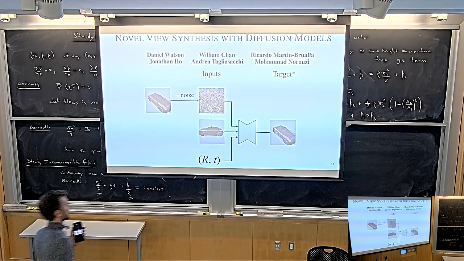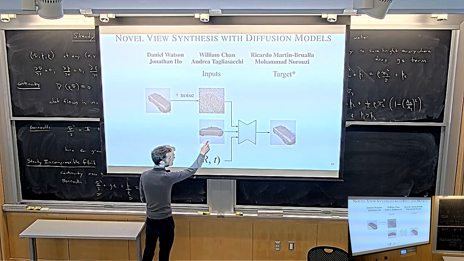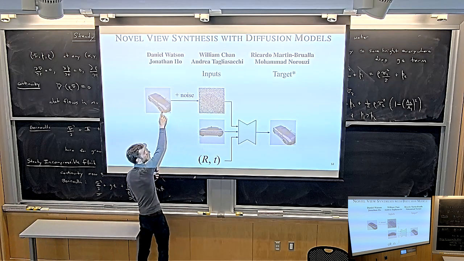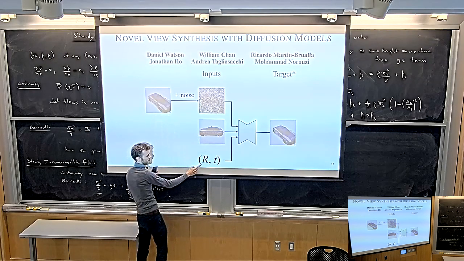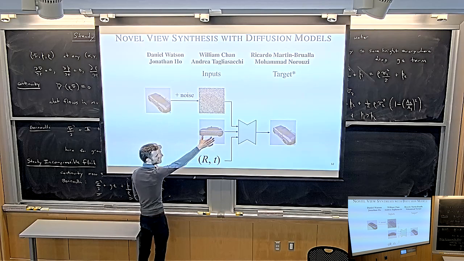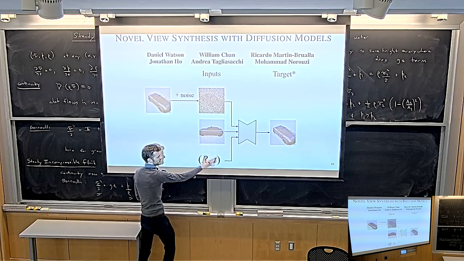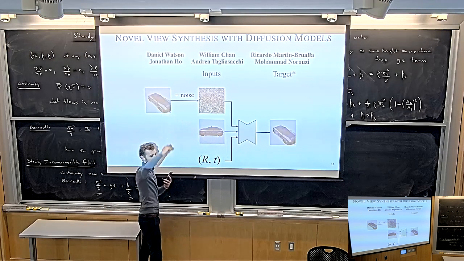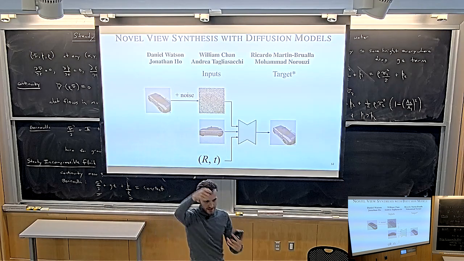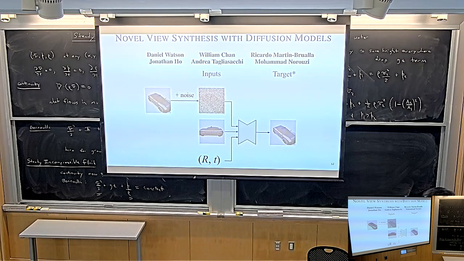So what we're going to do is take a context image from our training set. We're going to get another view of the same object, which we call the target image. We get their relative camera pose, and then we train the model like this. Context, camera pose, stuff both of that into a neural network, and then take the target image, add noise, and then all we do is ask this model to denoise the target image. Does that make sense? Questions?